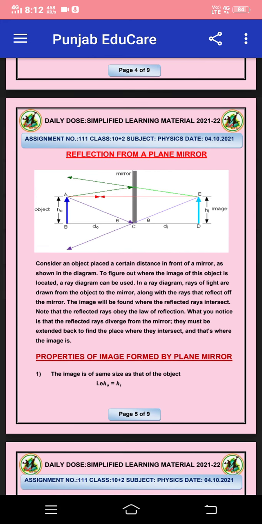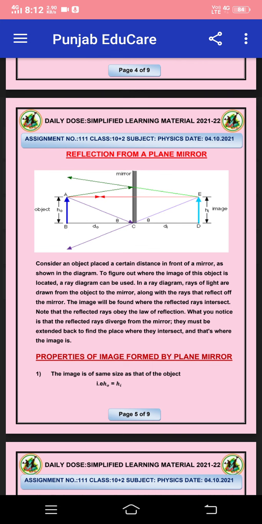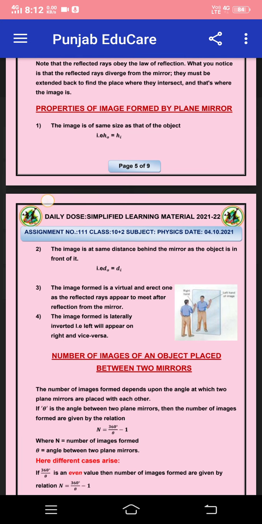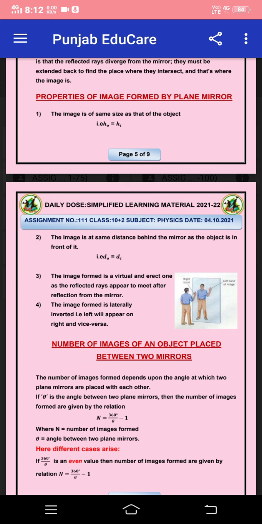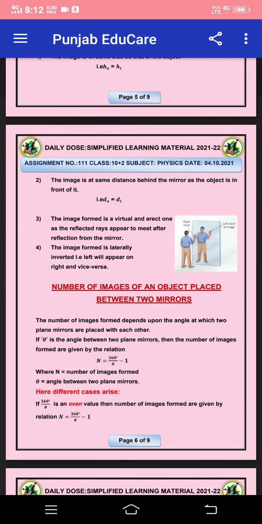Properties of image formed by a plane mirror. The image is of the same size as that of the object. हाँ जितना ऑब्जेक्ट का साइज होगा उतना इमेज का साइज होगा। The image is at a distance behind the mirror as the object is in front of it. उतनी दूरी पे बनेगा जितना कि ऑब्जेक्ट पड़ा होगा शीशे से बाहर, उतनी ही शीशे अंदर इमेज बनेगी। The image formed is virtual and direct, सीधी बनेगी, as the reflected rays appear to meet after